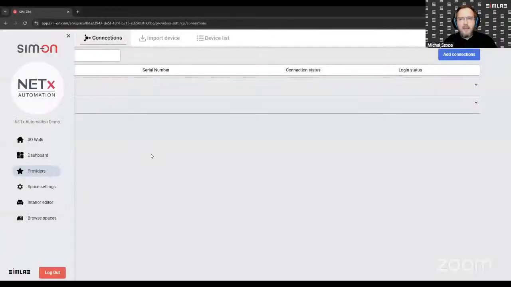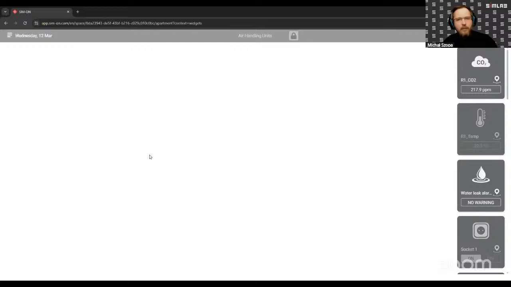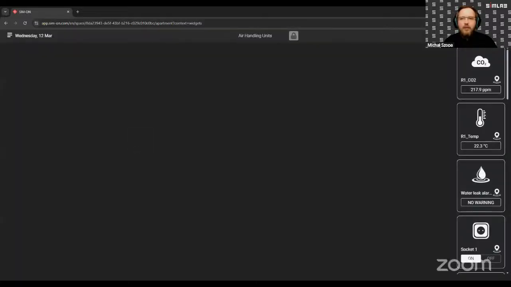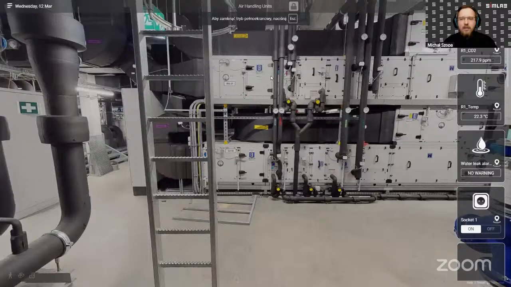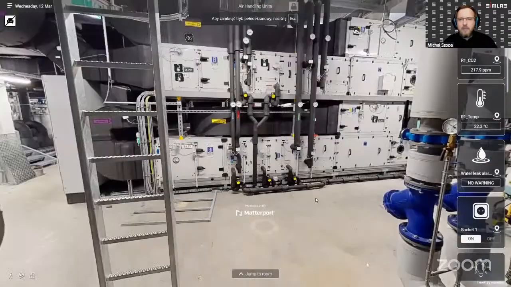Yeah, I can show maybe how it works in our software. I will share my screen and show you the demo. Okay, I hope you're seeing my screen right now, and I'm going from the dashboard into the 3D space and opening the full screen because that's a little bit better view.